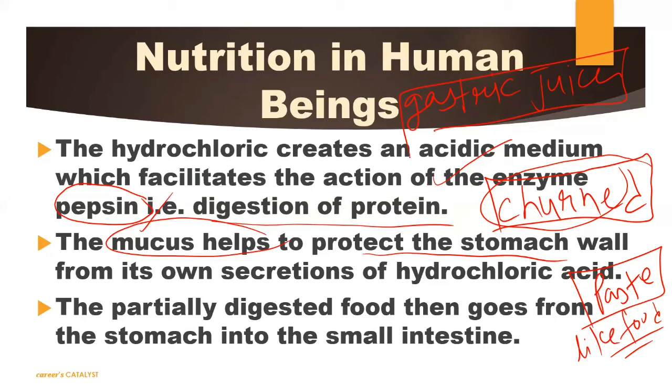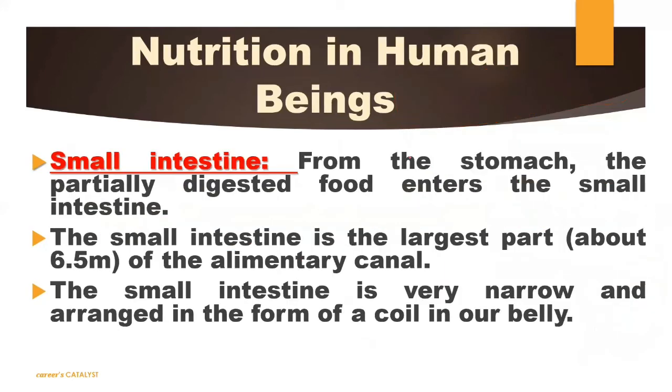Now we will talk about the remaining organs which will help to digest your food further. The semi-digested food stays in your stomach for 2 to 3 hours. It depends on the type of food you are intaking. Suppose you are intaking glucose directly, then it will immediately get transferred into the small intestine and be absorbed by the cells present there, and immediately you will get energy from it.